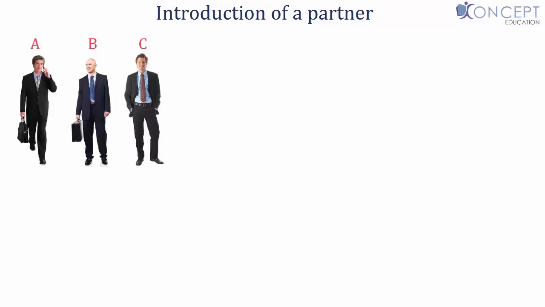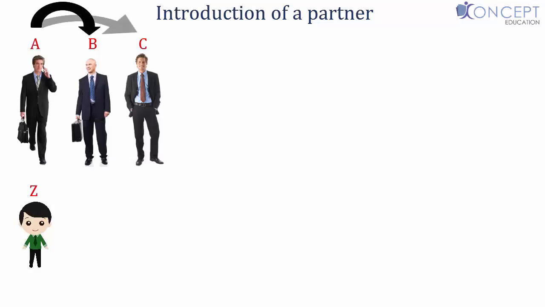The second way is the one with the contract. It goes as follows. Suppose A, B, and C started their partnership 5 years ago. One of the terms of the partnership deed was A could introduce any of his sons into the partnership when they attain majority. A's son Z attained majority and A proposed to B and C for admitting Z as a partner.